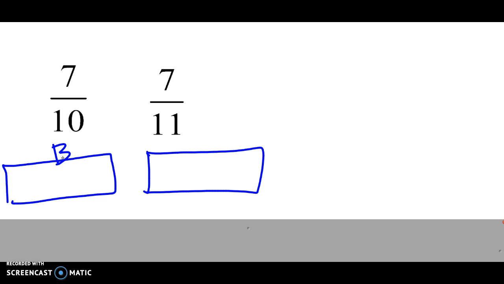So 7 of them would be bigger than 7 of the 11-piece brownie pan. So we could say, without even creating a common denominator, 7/10 is greater than 7/11. When we have the same numerator, we can look at the denominator and think about which pieces are smaller or bigger.